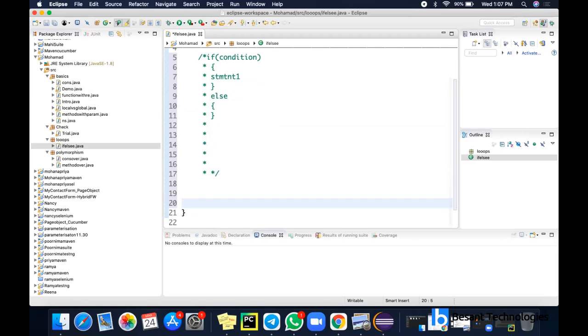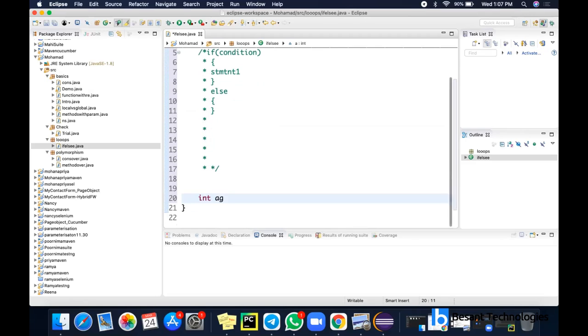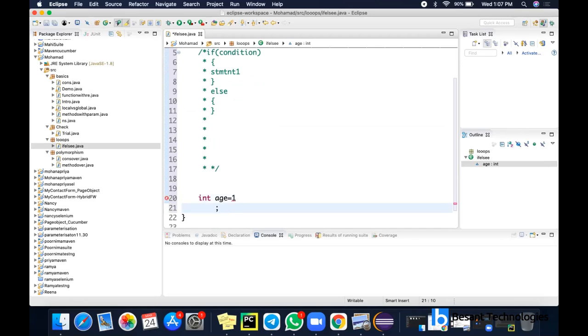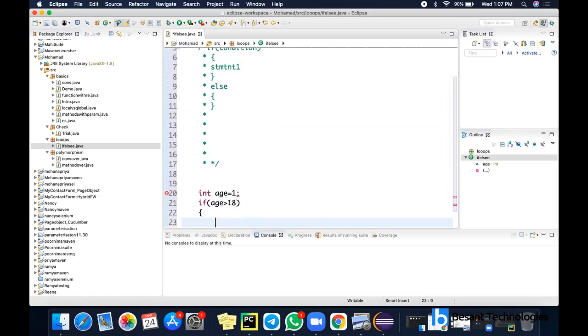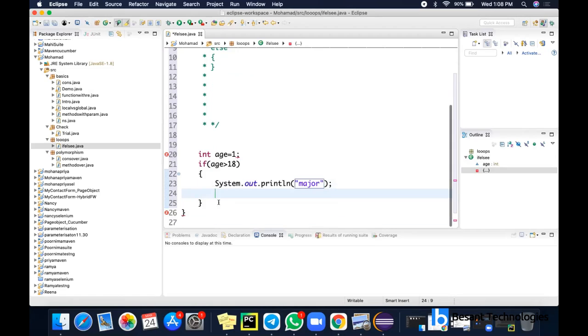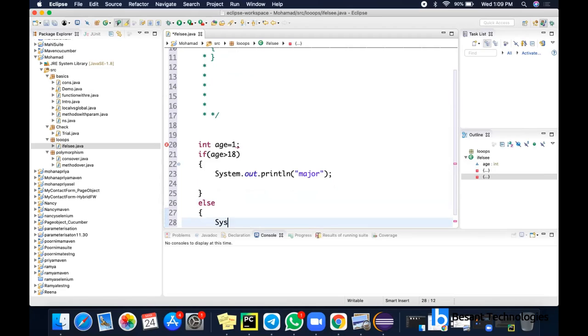I'm going to have integer age equal to 0. Let it be age equal to 1. And I'm going to have an if block here. If age is greater than 18, I'm going to print it as major. So this is the if block. Else, I'm going to give it as minor here.